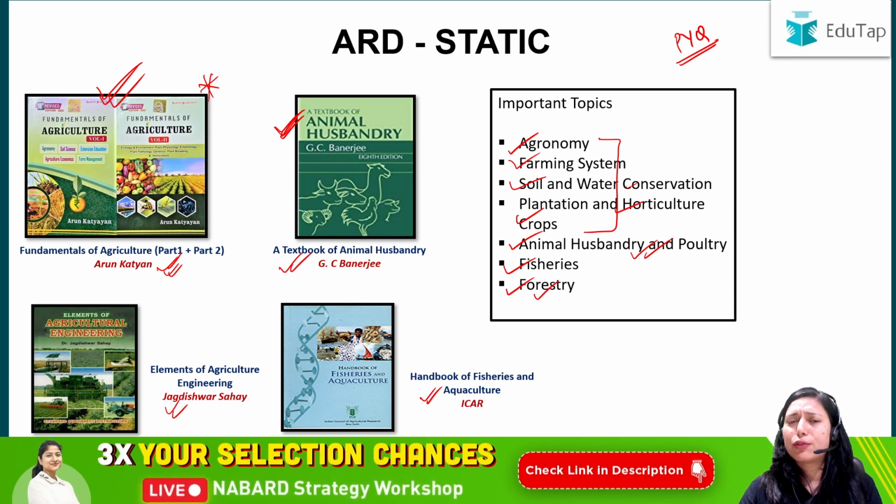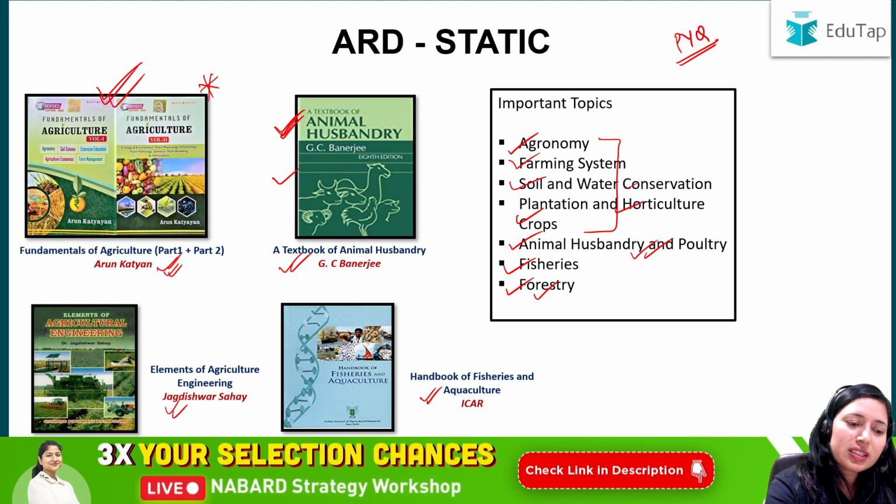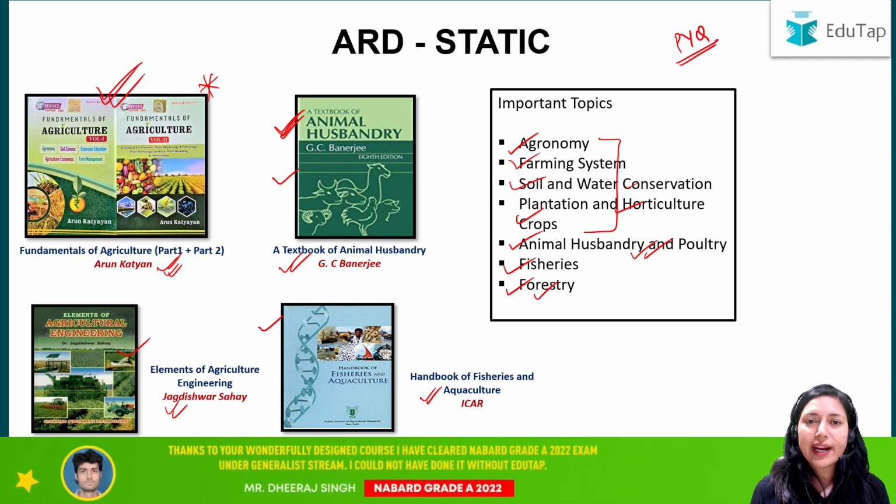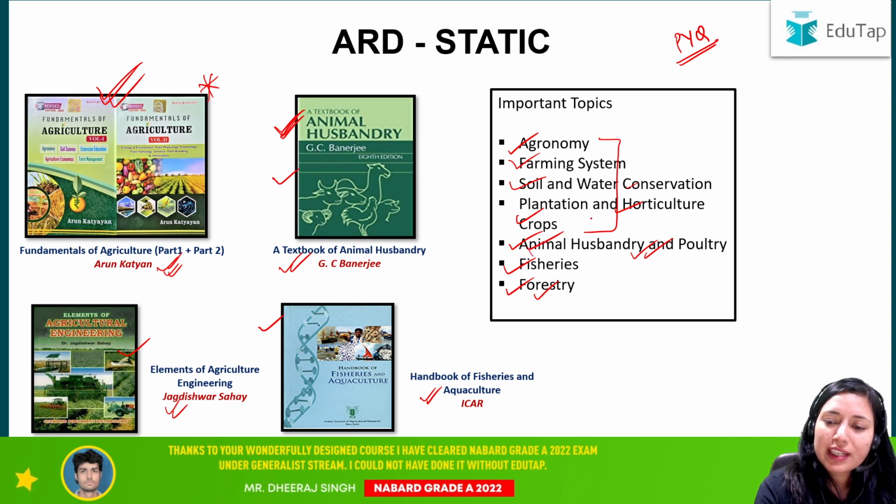You don't have to read these 3 books. For these 3 books, you don't have to read page by page, or end-to-end reading is not required. You are only required to read the important topics based on the PYQ analysis. Clear? So for agriculture, animal husbandry and poultry, you can refer to this.